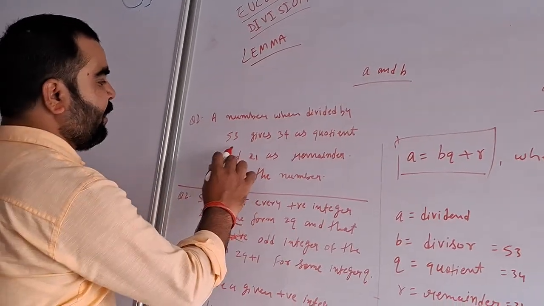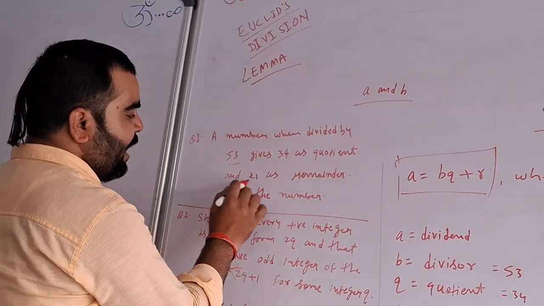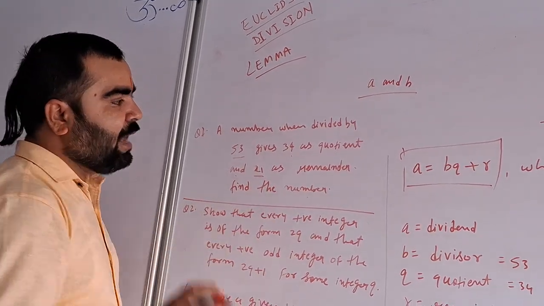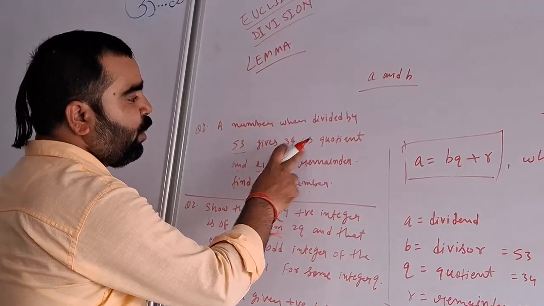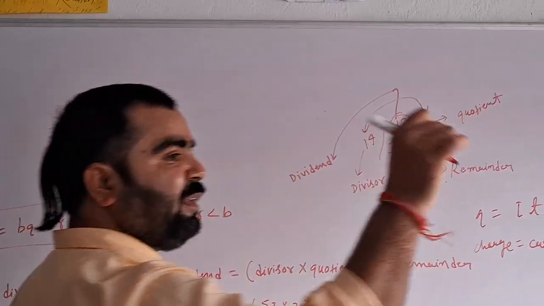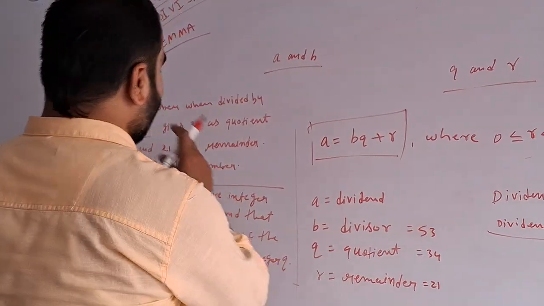A number when divided by 53 gives 34 as quotient and remainder 21. Find the number. I have to find a number which, divided by 53, gives 34 as quotient, इसको हम लोग हिंदी में भागफल बोलते हैं. And 21 is the remainder, which is शेष. So how can we find that number?